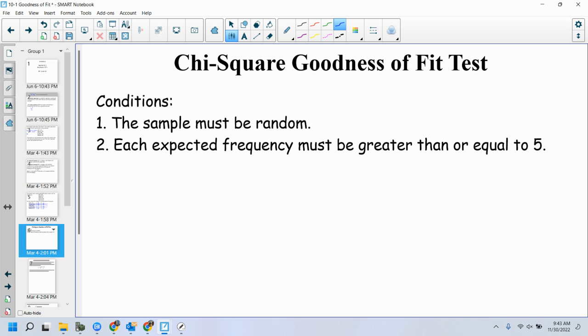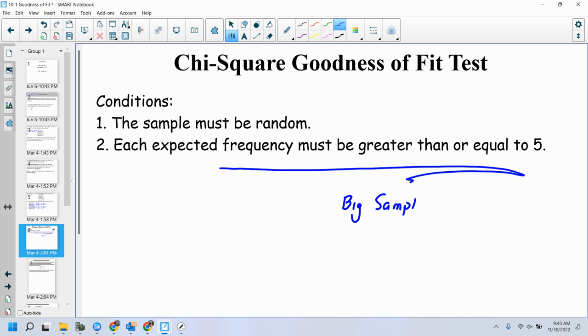Second thing, each expected frequency must be greater than or equal to 5. Basically, this second piece makes sure that there is a big sample size. That was the sticking point for the t-distribution as well.